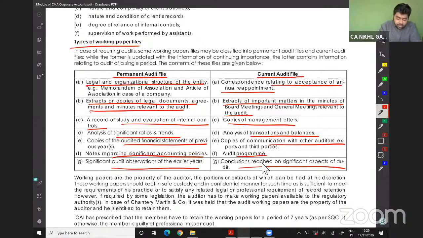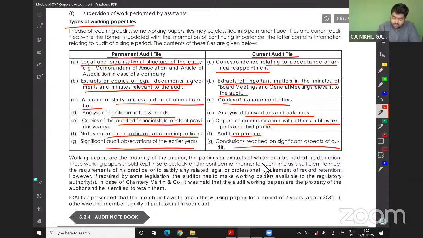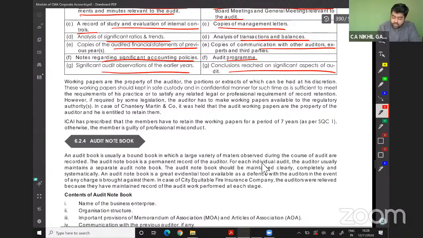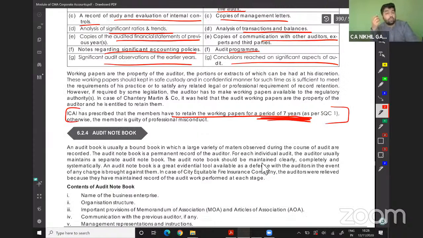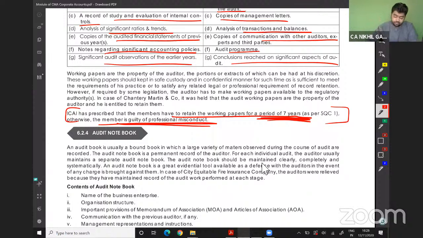The important part is that ICAI has prescribed that members have to retain the working papers for a period of 7 years. Otherwise, the member is guilty of professional misconduct. For 7 years, the working papers should be kept with the auditor.